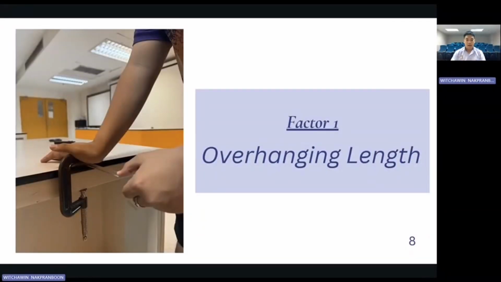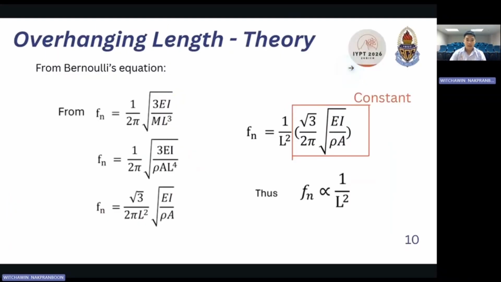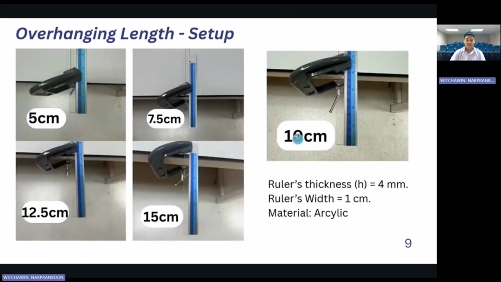Factor 1, overhanging length. Thickness at 4 millimeters and the width at 1 centimeter were held constant. The overhanging lengths tested were 5, 7.5, 10, 12.5, and 15 centimeters respectively.